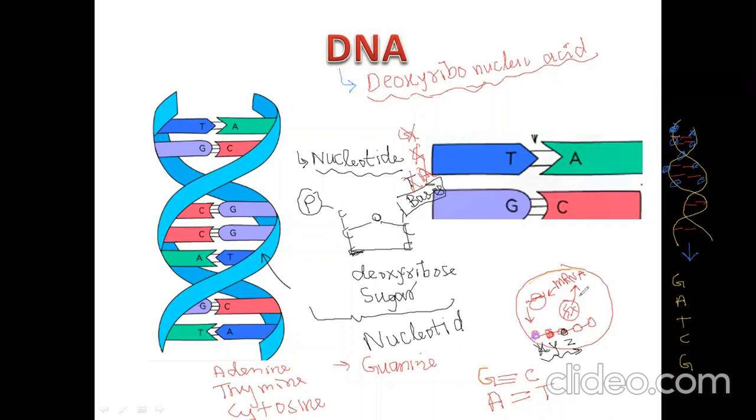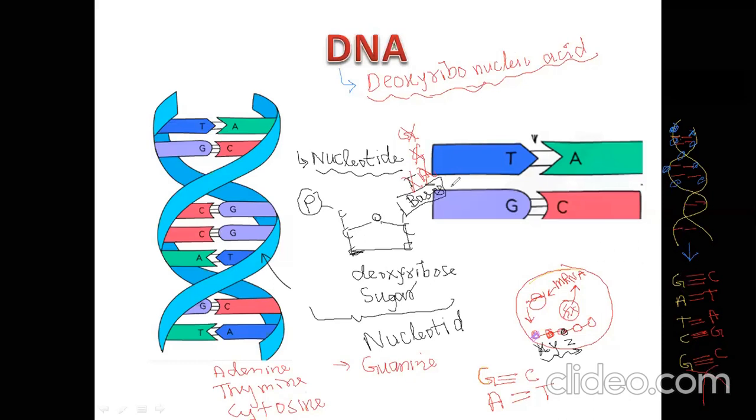These are the rules, remember. So let's suppose in 1 strand, this is the sequence. So another strand should be what? Triple hydrogen bond, and here C. Here will be what? Double hydrogen bond, here T. Here what? Double hydrogen bond, here A. Here triple hydrogen bond, here what? G. And here what? Triple hydrogen bond and C. These two strands of DNA attach with each other through hydrogen bonds.